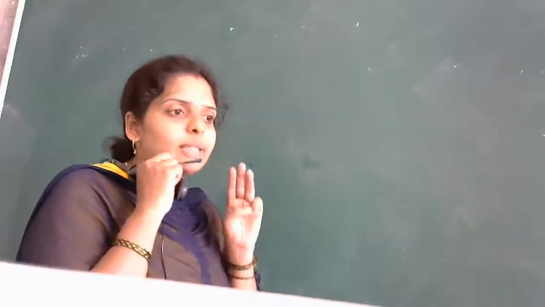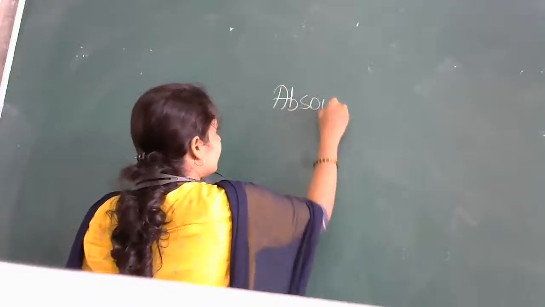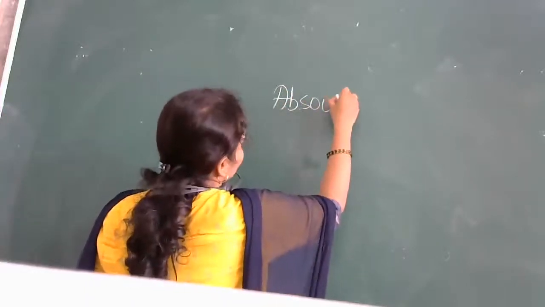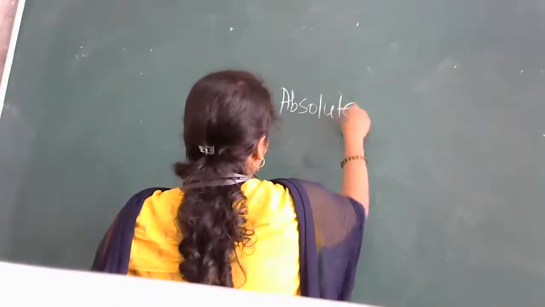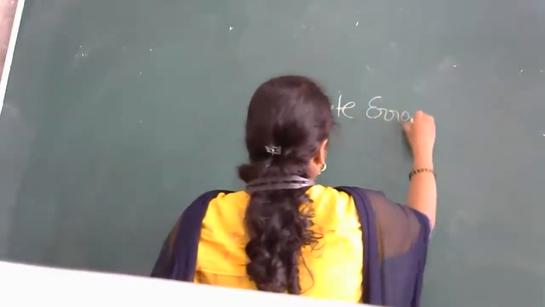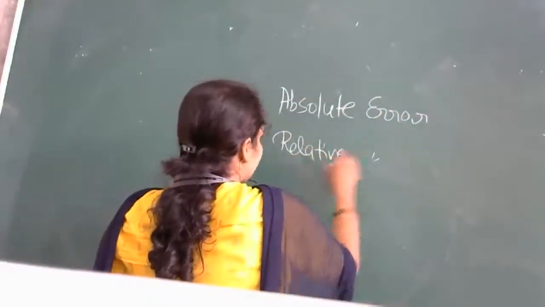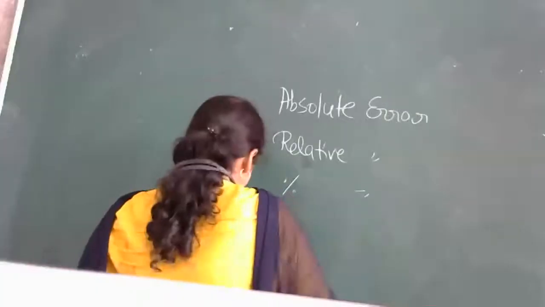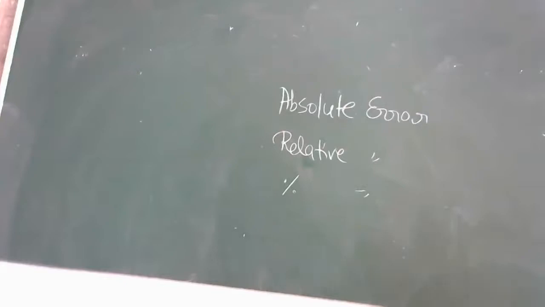One is known as absolute error, then relative error, then percentage error. We have three types of error: absolute, relative and percentage error.